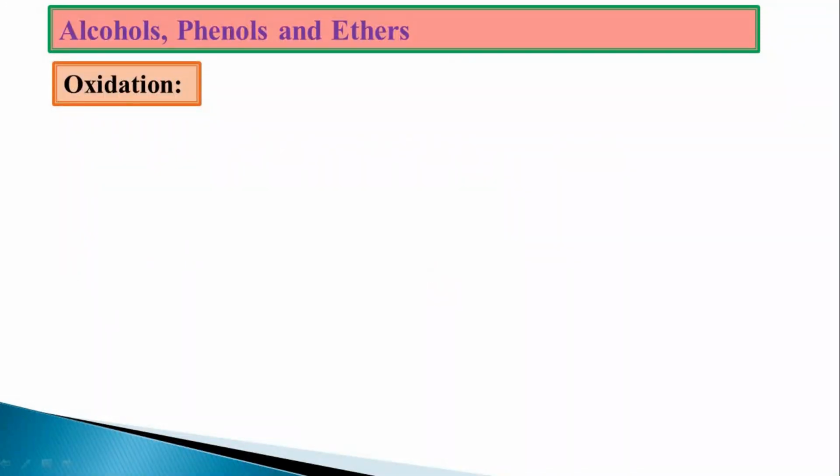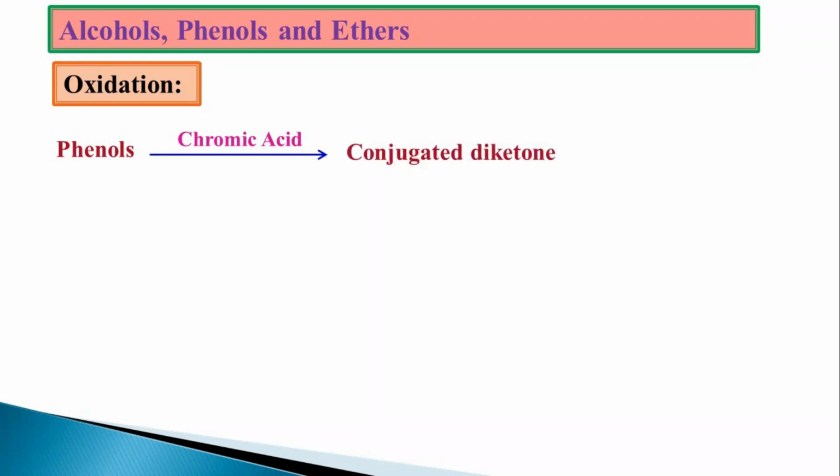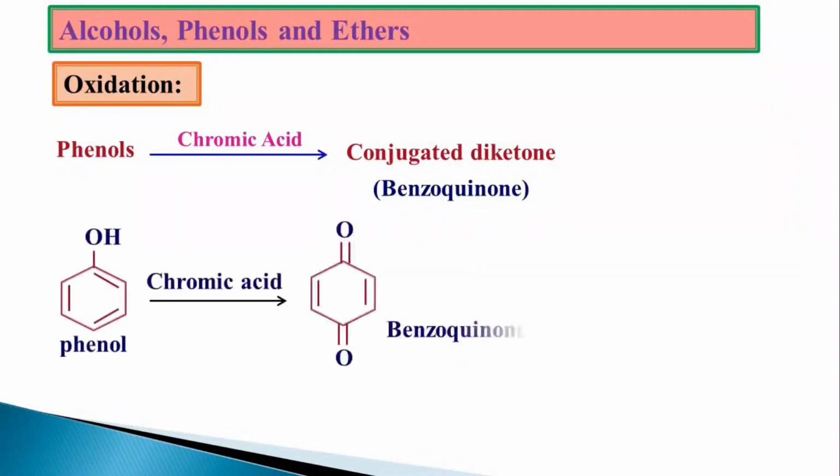Next one, oxidation reactions of phenol. When phenol is oxidized in the presence of chromic acid, we get a conjugated diketone, that is benzoquinone. Let us look at the reaction. Phenol with chromic acid gives benzoquinone. How to remember benzoquinone? It's very simple. In the IUPAC and classification, we have seen one example, where 2 OH groups were there at the 1,4 positions. The oxidized form of the quinol is nothing but benzoquinone.